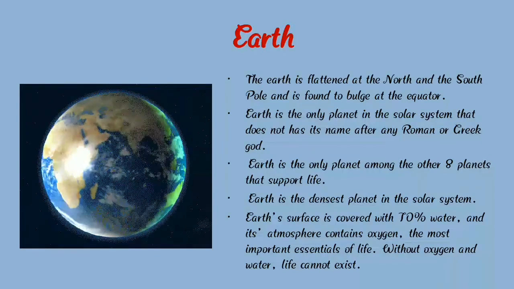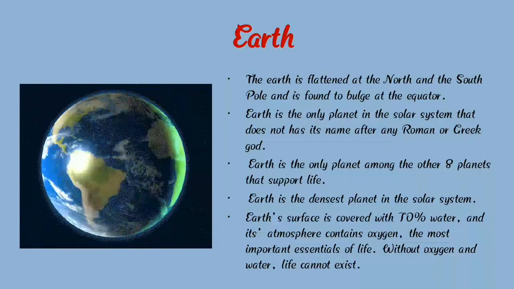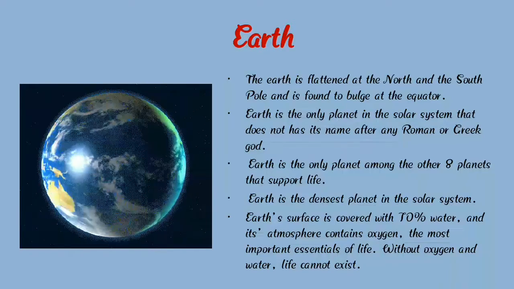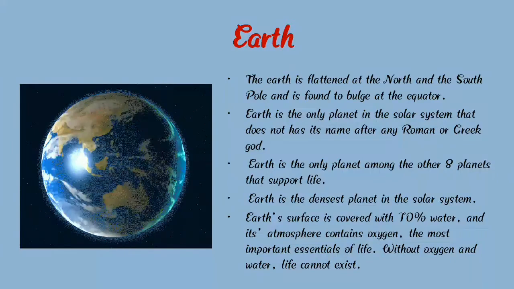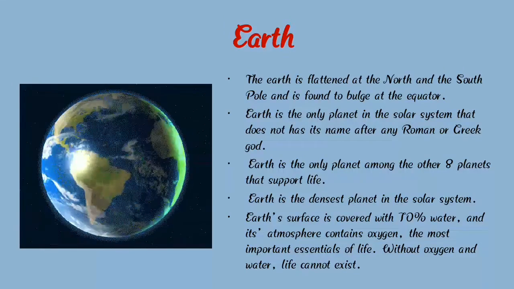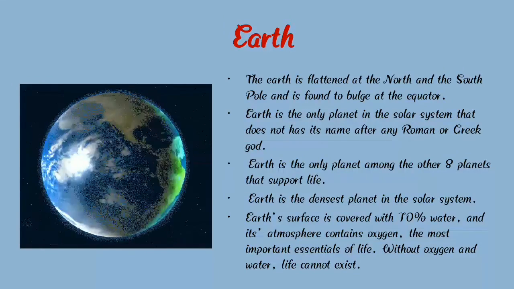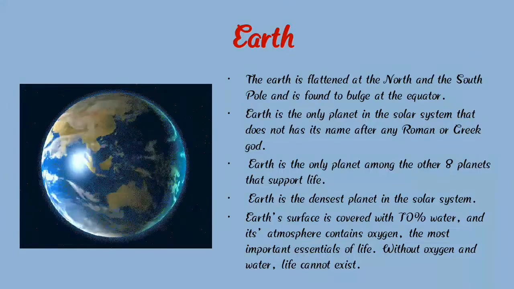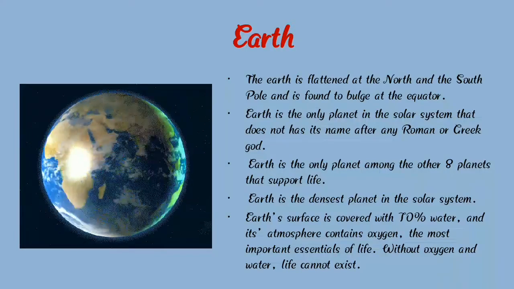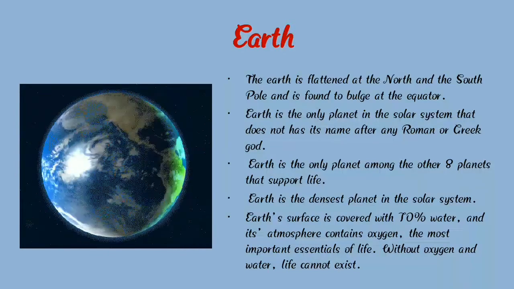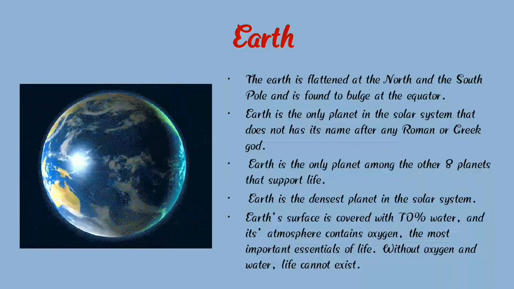Earth's surface is covered with 70% water, and its atmosphere contains oxygen, the most important essential of life. So Earth supports water and oxygen. That's why we can live on Earth.